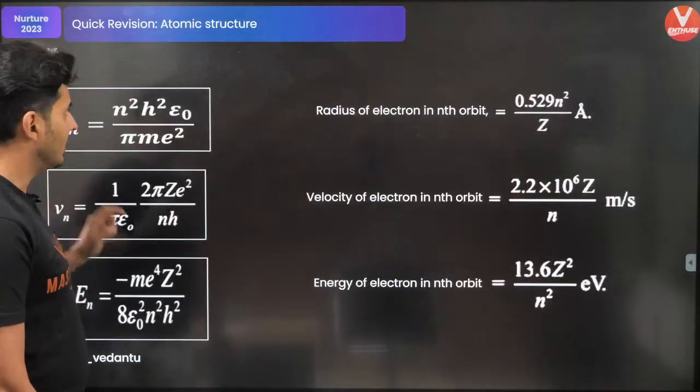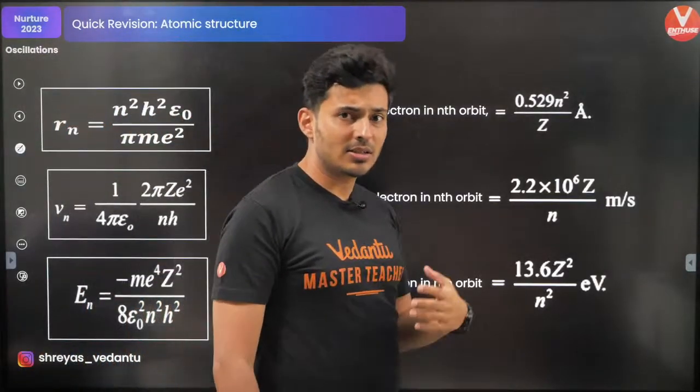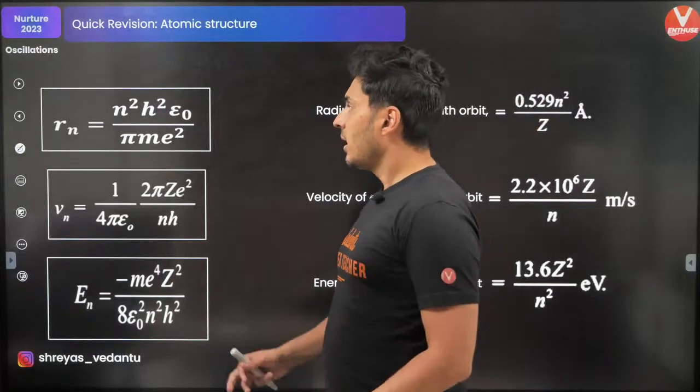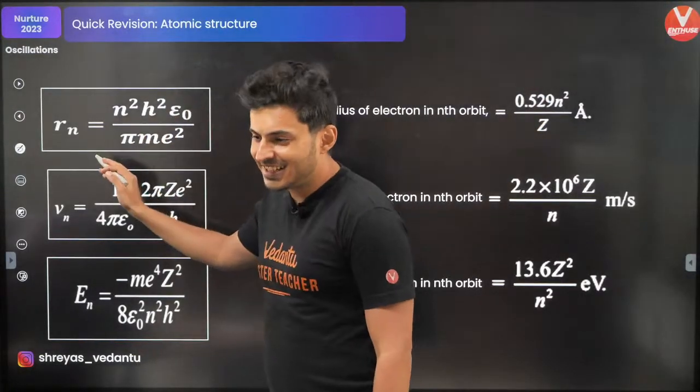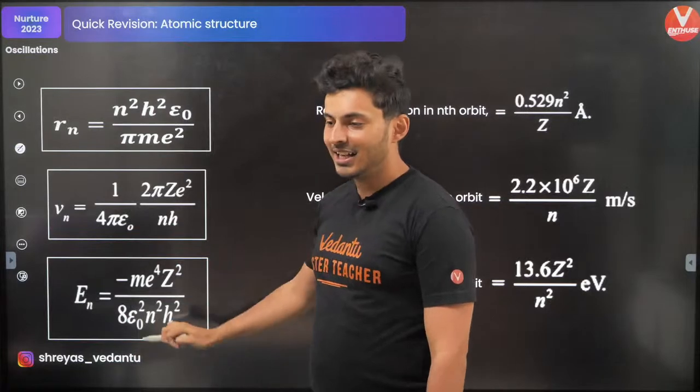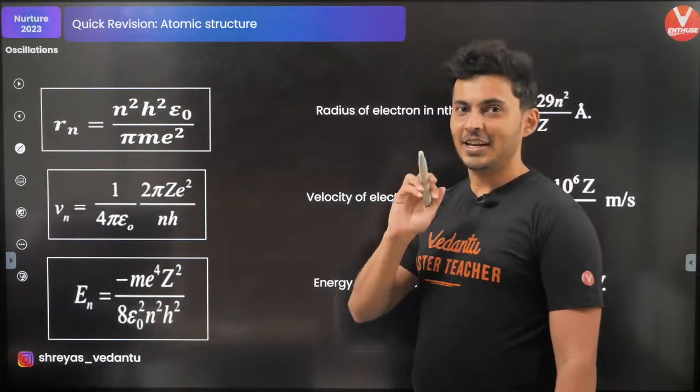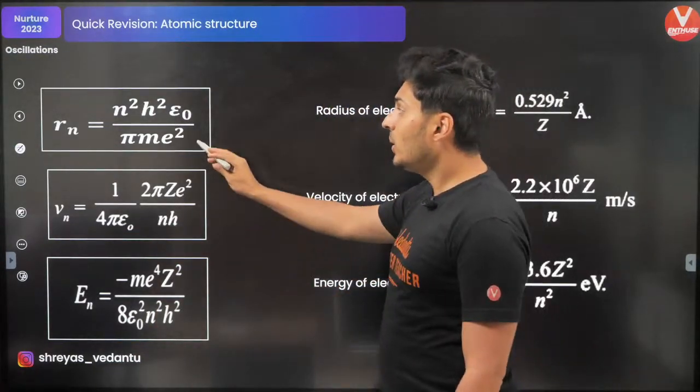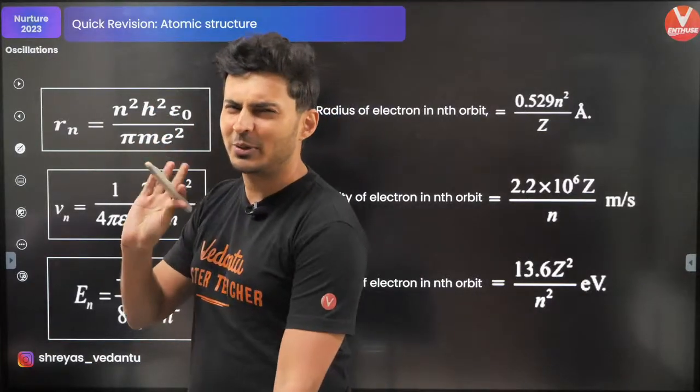Very, very important formulas. Alright, very important slide. So many things right up on your screen. Alright, next thing up. Atomic structure, important formulas. Apart from remembering the radius, the velocity and the energy, you don't have to remember these numbers. No, don't remember that.